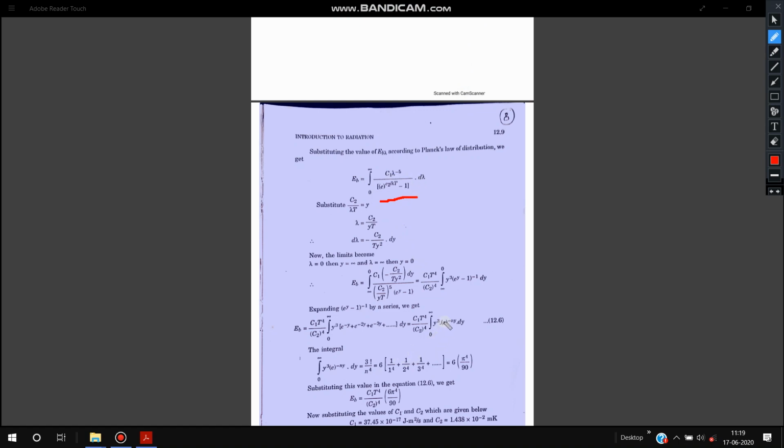So E_b equals the integral from 0 to infinity of C1 lambda raised to minus 5 over e raised to C2 by lambda T minus 1, d lambda. Substitute C2 by lambda T equal to Y. Then lambda equals C2 by YT, and d lambda equals minus C2 by T Y square dy. So now the integration